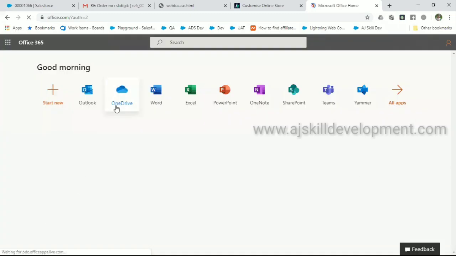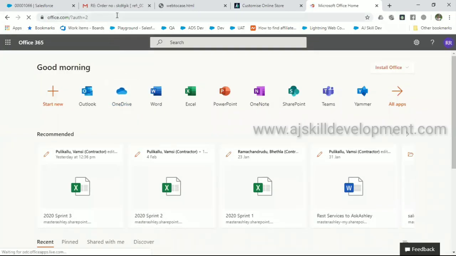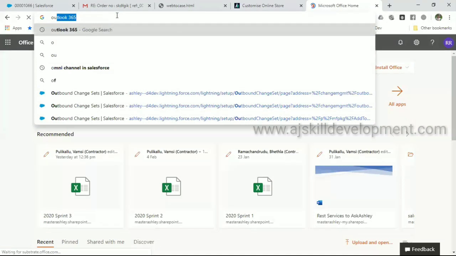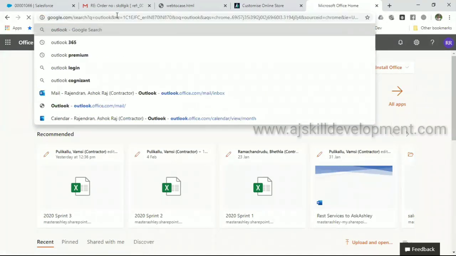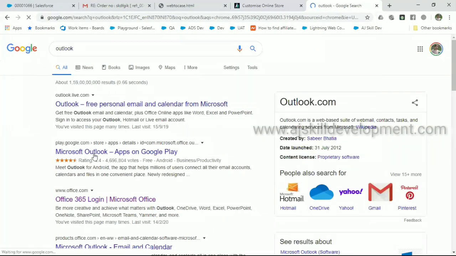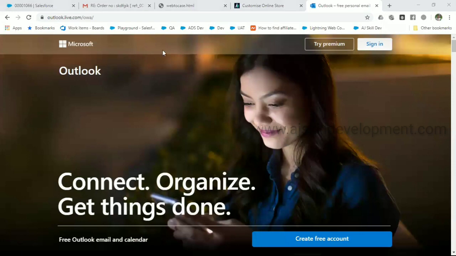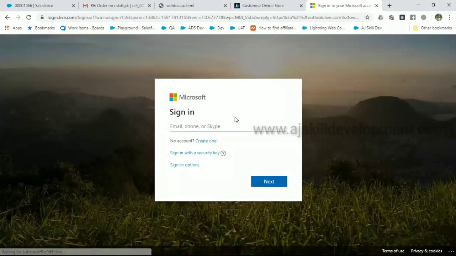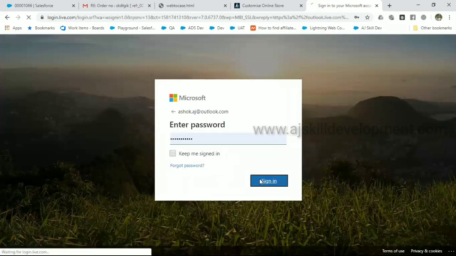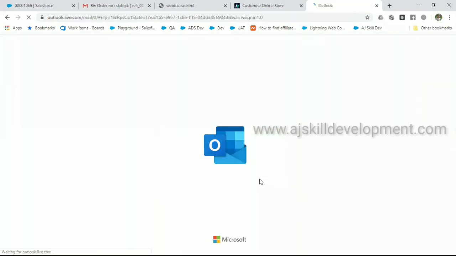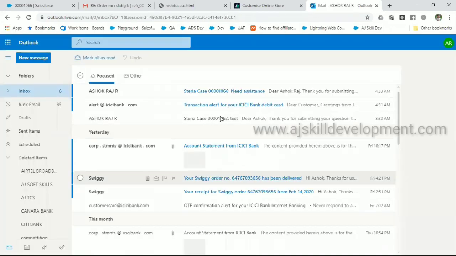So we have configured an auto response within Salesforce. So that email response, what will happen the moment Salesforce receives the case, it will send an auto response to the email ID which we have mentioned in the form.